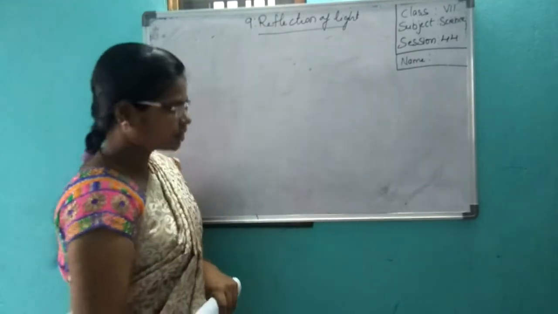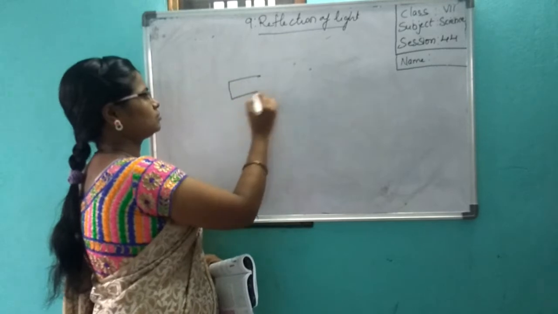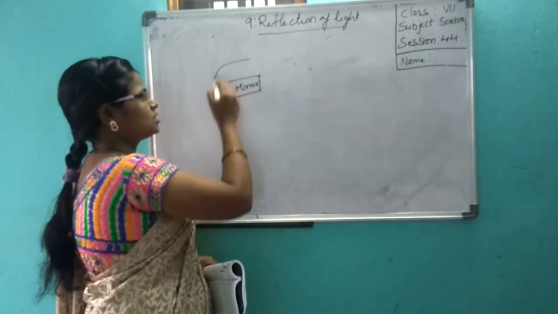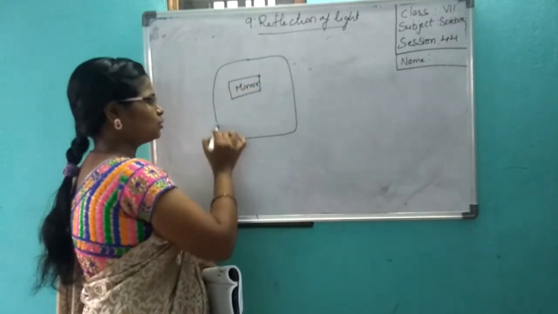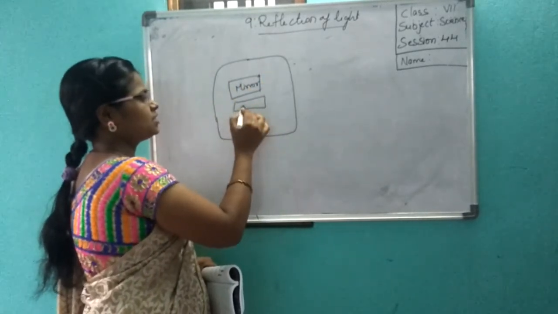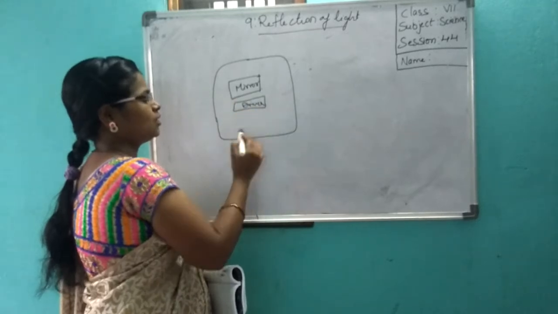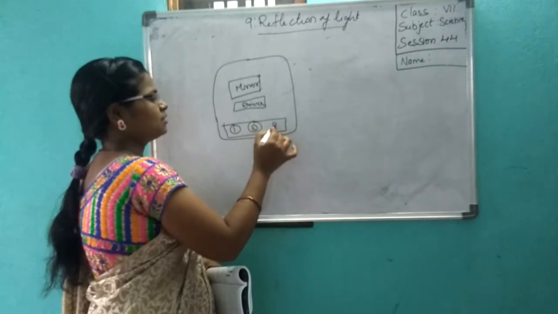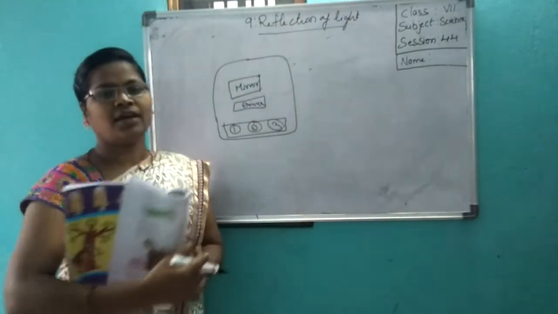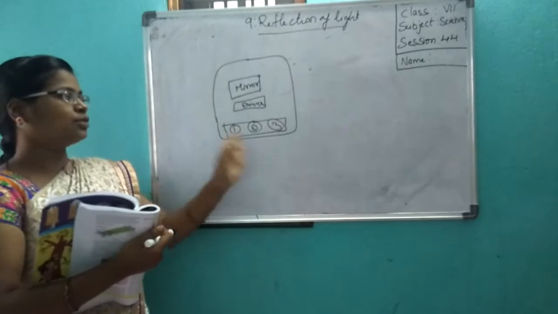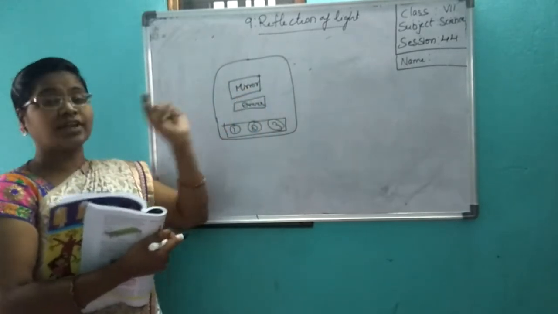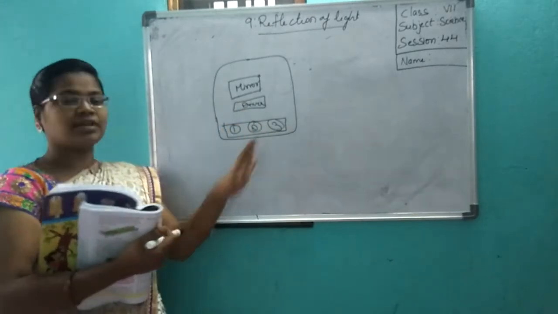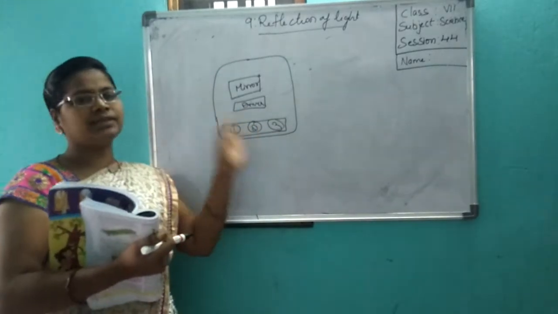See now, this is a mirror. You are sitting in an auto. The driver will sit in the front and you are sitting at the back. Here one person, second person, third person. Imagine this is the auto. There will be one mirror in front of the driver. The driver is sitting there, and here you three friends are sitting: friend 1, 2 and 3.